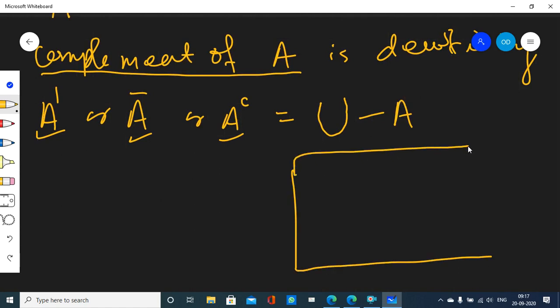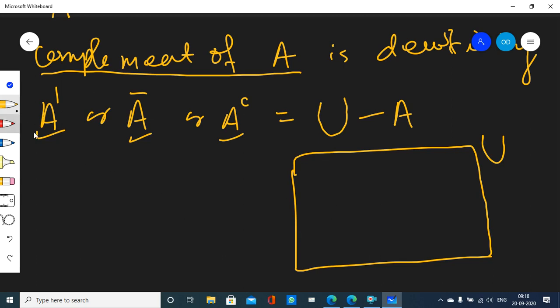For the sake of reminding you, this is my universal set, which is always represented by a rectangle. The universal set is the superset of all the sets that you are working with. If you are working with 5 sets A, B, C, D, E, then the universal set is such a set that is the superset of all of them.